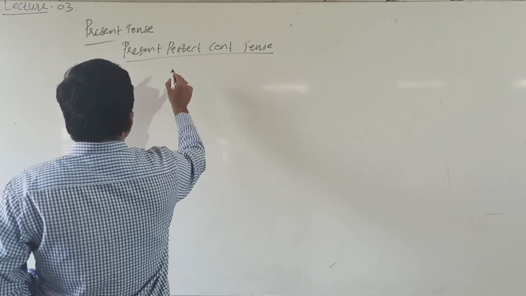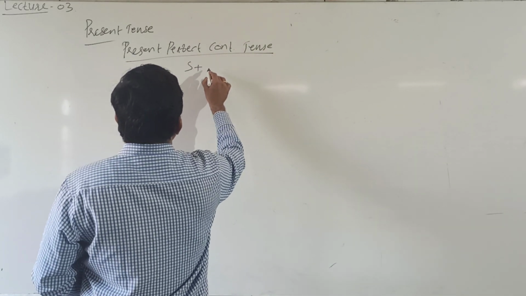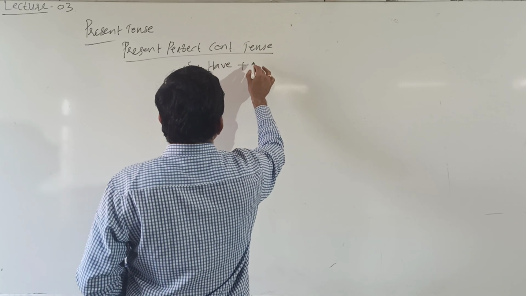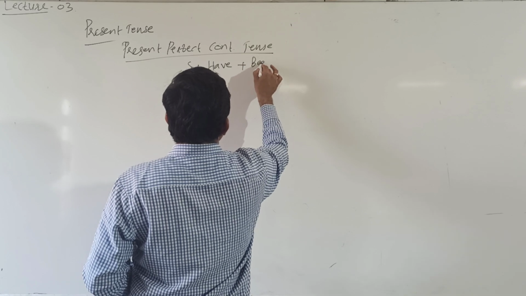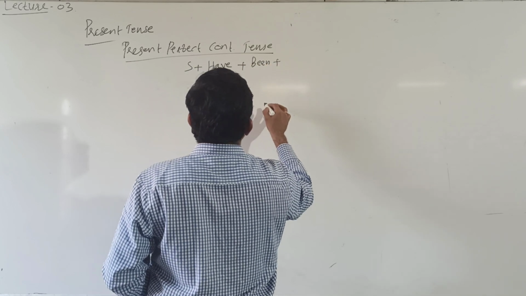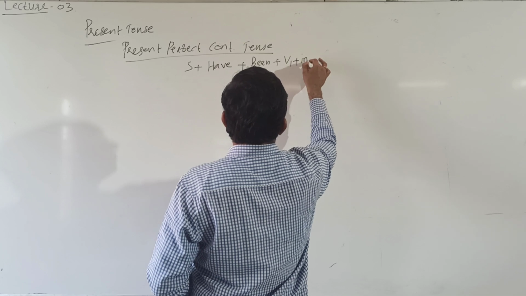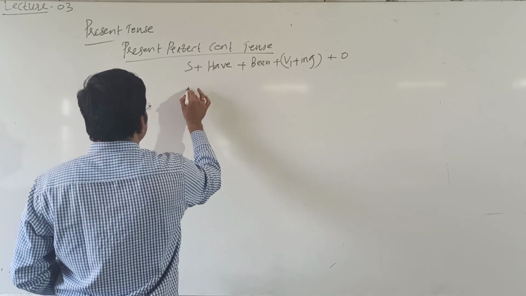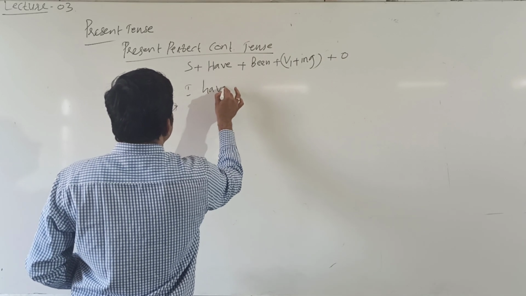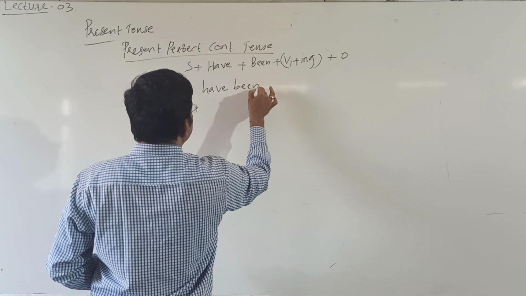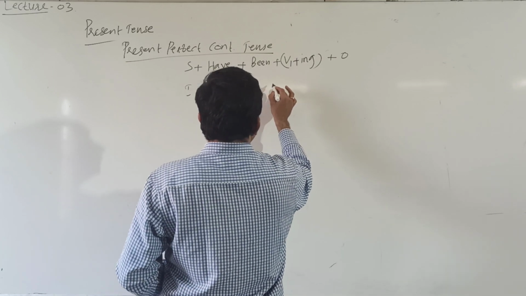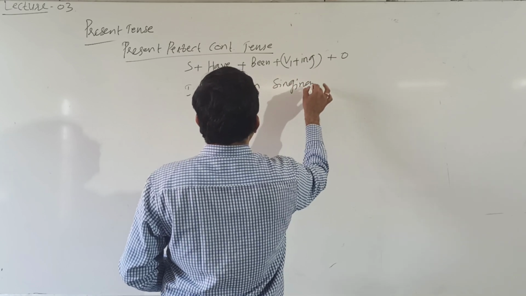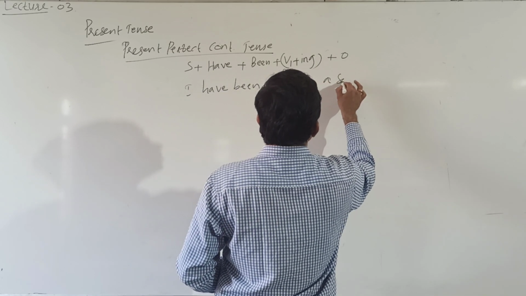So here, subject plus have plus been plus V1 plus ing plus object. Take an example: I have been. Take another verb, singing. I have been singing a song.